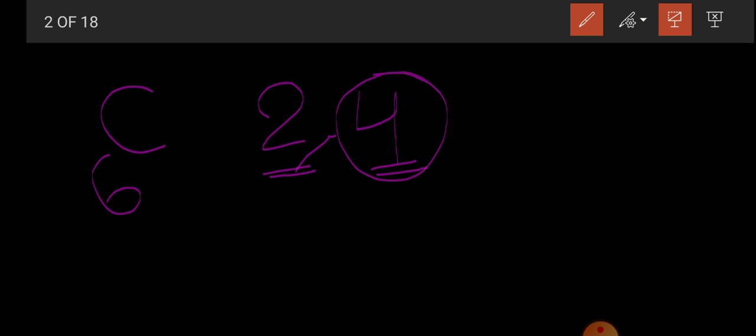Carbon has atomic number 6, meaning it has 6 protons and 6 neutrons. If you do the electronic configuration, the distribution of 6 electrons, then 2 electrons will come in the first orbit and 4 electrons in the outermost orbit. Carbon will try to lose these 4 electrons.